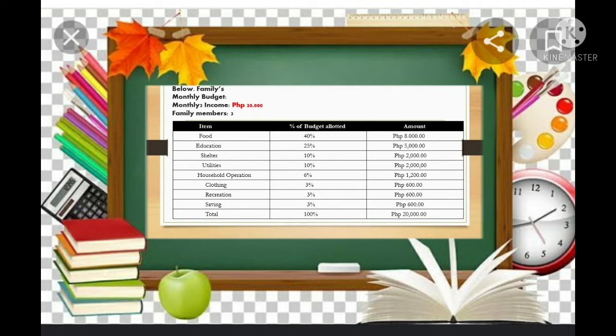Class, I want you to look at the table on the screen. This is the example of the family budget for 1 month. For the monthly income, we have 20,000 pesos. For the family members, we have 3 members. Okay, on the table, we have 3 columns. The first one is the item. The second one is the percentage of the budget allotted. And the third one is the amount.